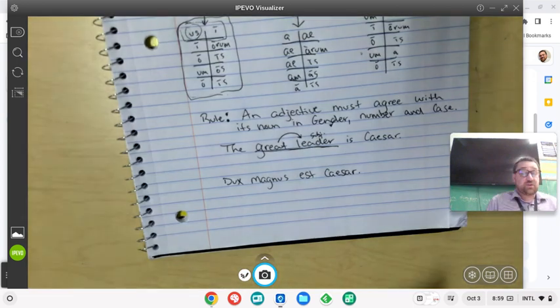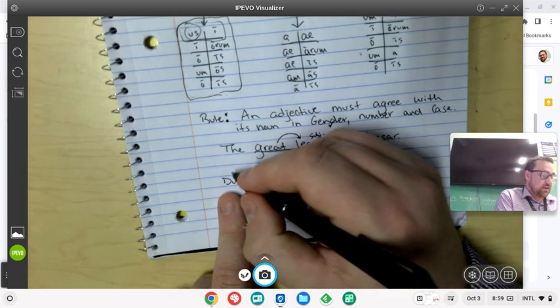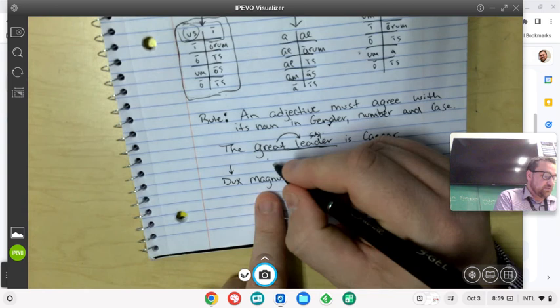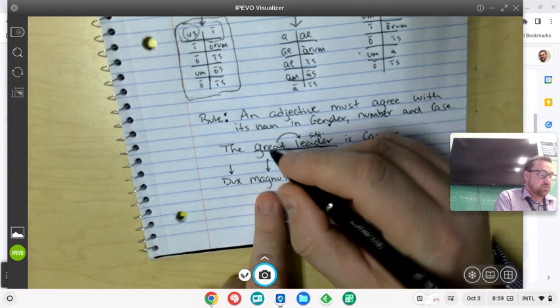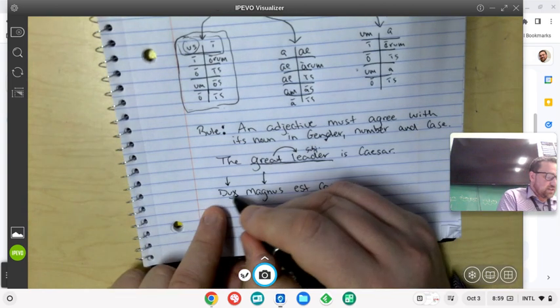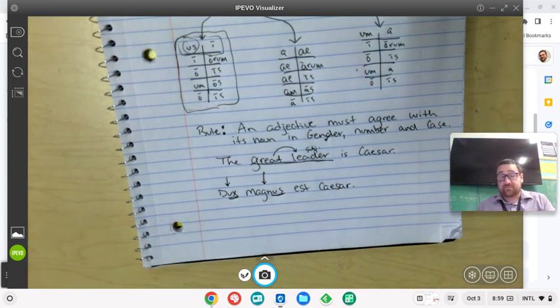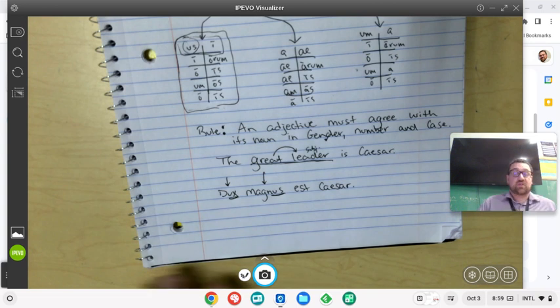Now, if we're describing a third declension noun, like dux is, using a first and second declension adjective, like magnus, a, um is, we're going to notice that our endings are not going to necessarily match. But if we're describing a first or second declension noun with a first or second declension adjective, oftentimes our endings are going to match.